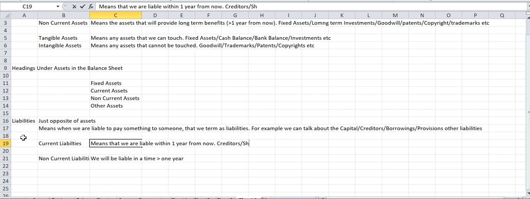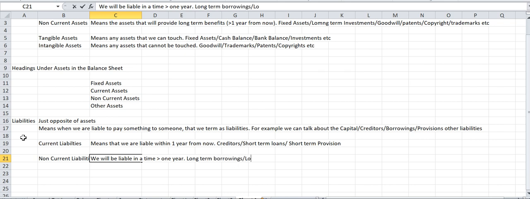There can be some short term loans, right? And some short-term provisions. Similarly, if we talk of the non-current liabilities, those could be say long-term borrowings and long-term provisions, capital, and some other liabilities.